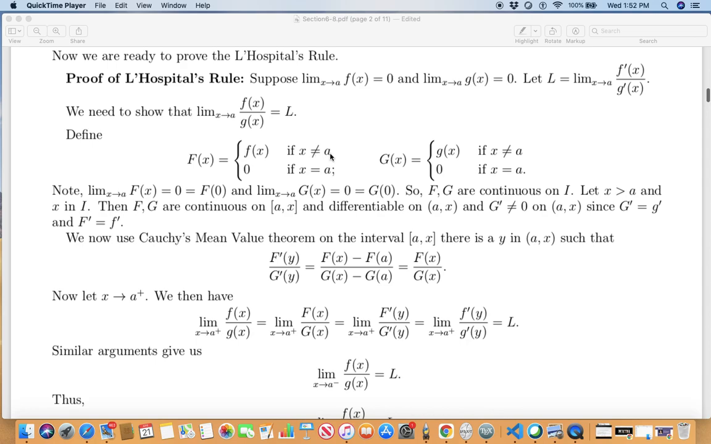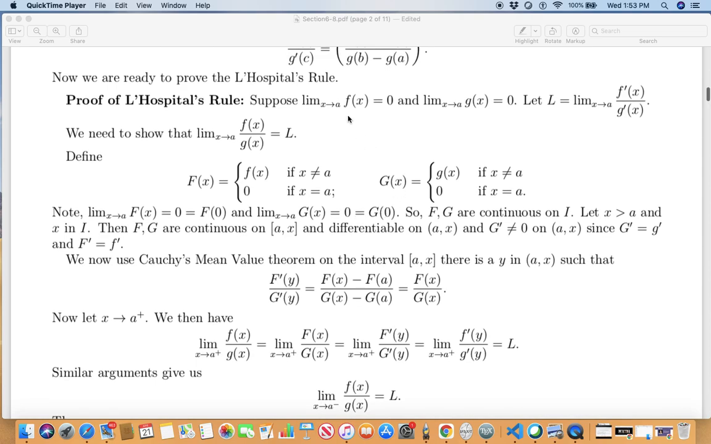When x is not a, consider f(x). When x is a, set it to 0. Let's call this capital F(x). Likewise, for g(x), when x is not a, capital G(x) should be simply g(x), and at a it should be 0. Okay? So what do we say? The limit as x approaches a of capital F(x) is 0 because that's what f at a is. The limit as x approaches a of capital G(x) is 0 because that is g at a.